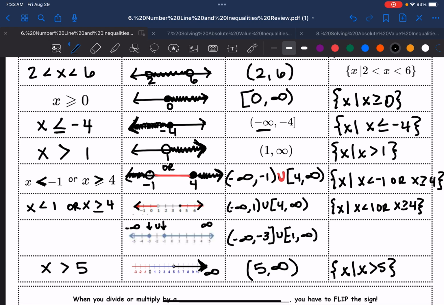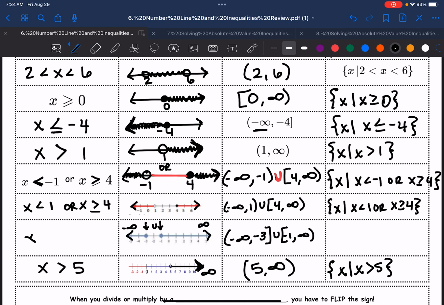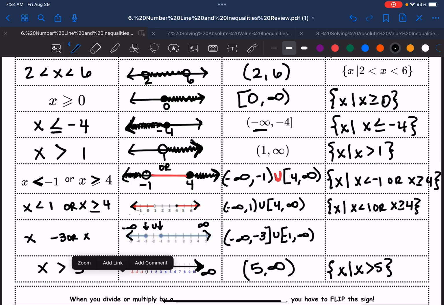How would I write this in inequality notation? I have symbols, those help us. So I have x and I have a -3, or I have x and then I have a -1. For the -3, I'm going to use the less than or equal to symbol. For the -1, I'm going to use the greater than or equal to symbol. All right, so that's the review on that.